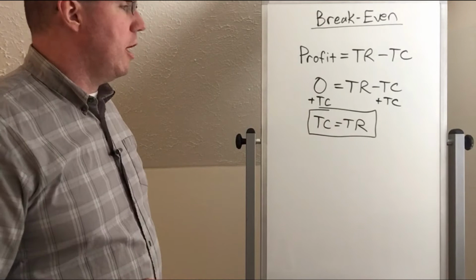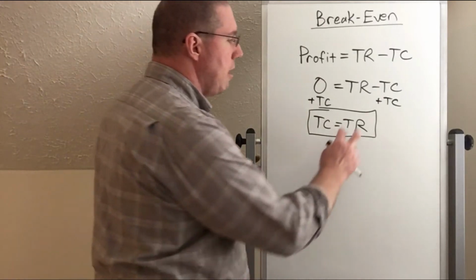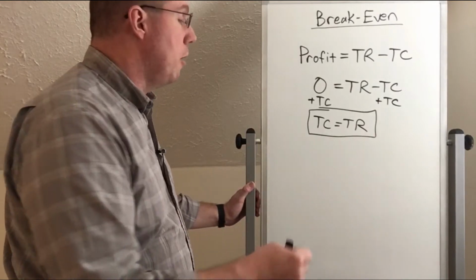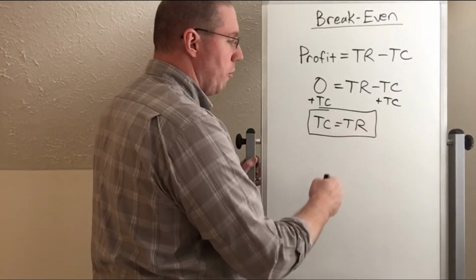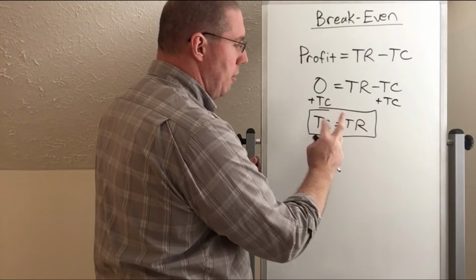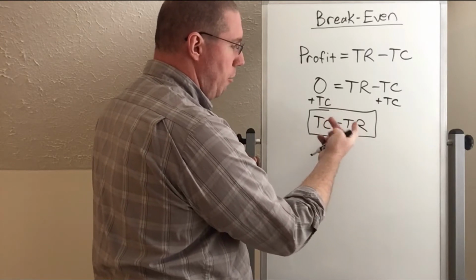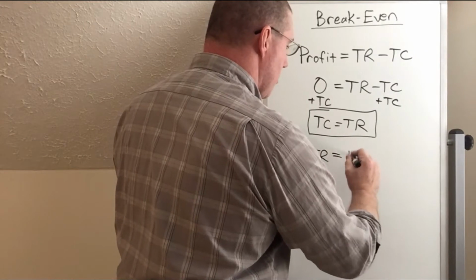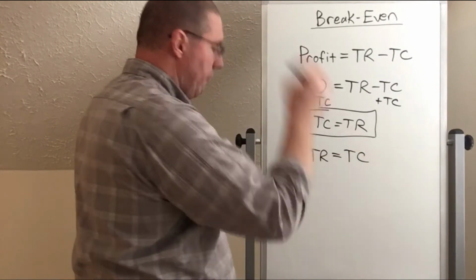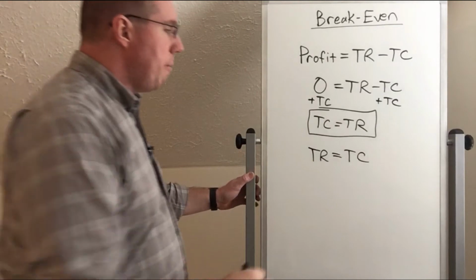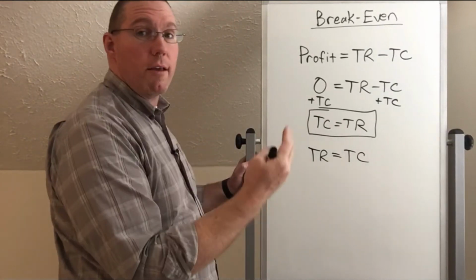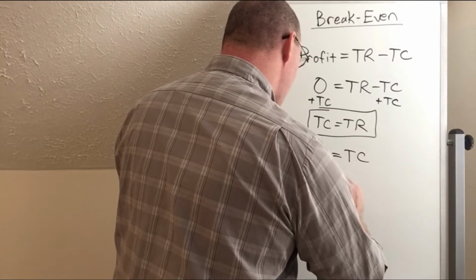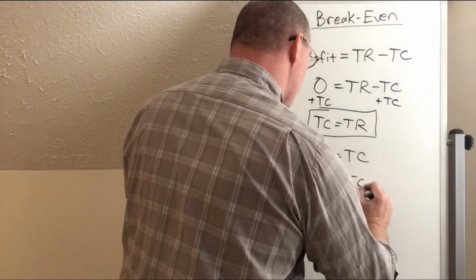The next way I want to try and understand it is to replace total revenue and total cost with what they are equal to. Actually, I'm going to start with just replacing total revenue, but I want to spin this around and put total revenue on the left. Just to me, it makes more sense in my mind when total revenue is on the left and total cost is on the right. So I'm going to break up total revenue into price times quantity. So price times quantity is equal to total cost.